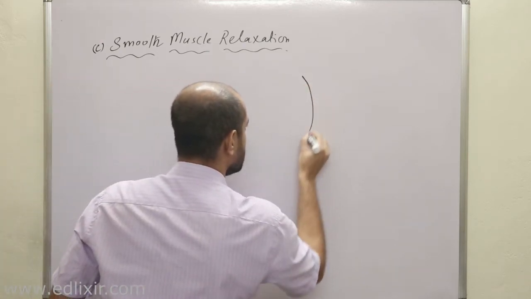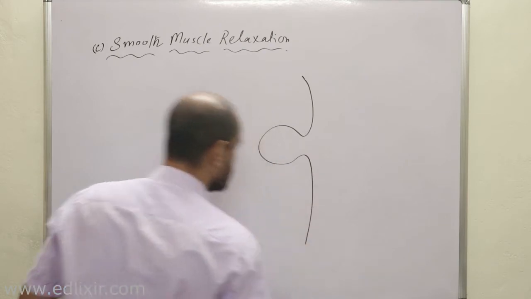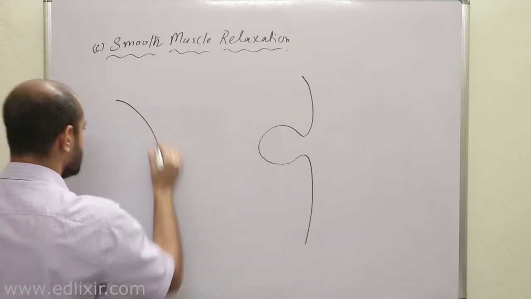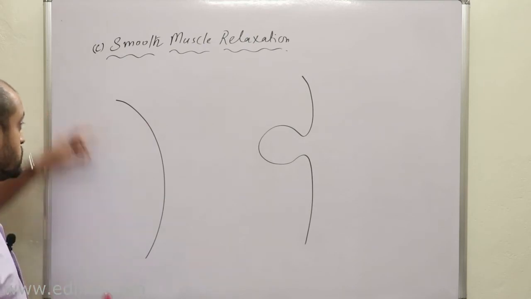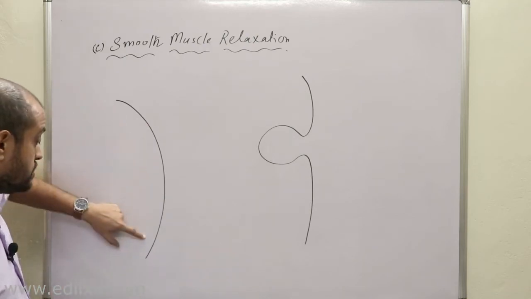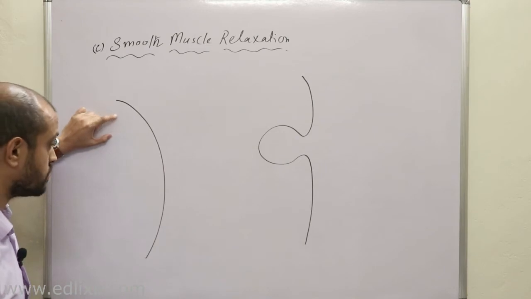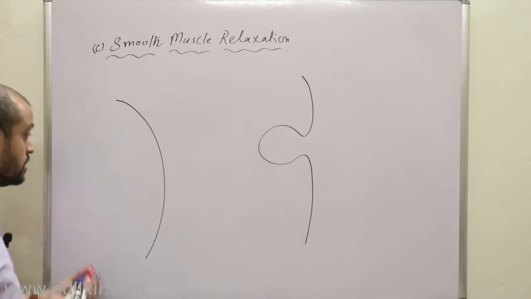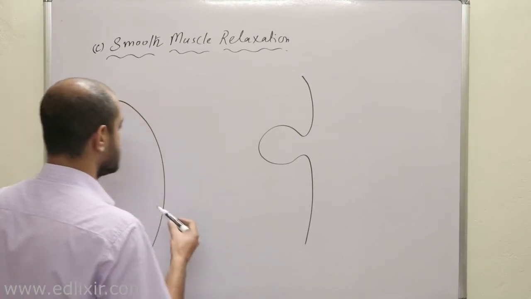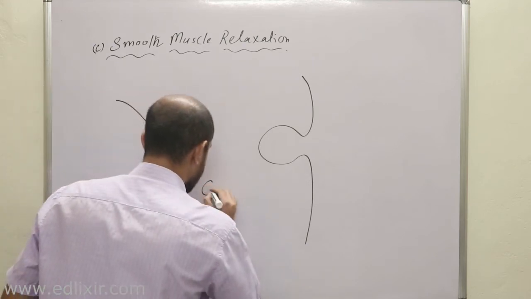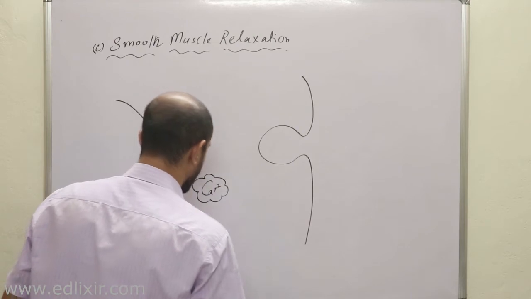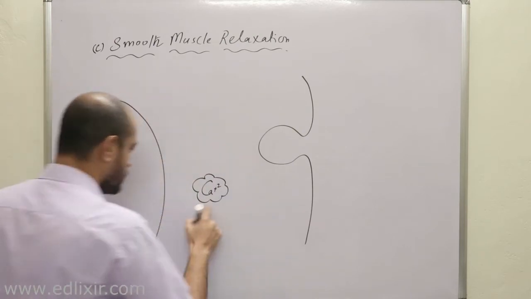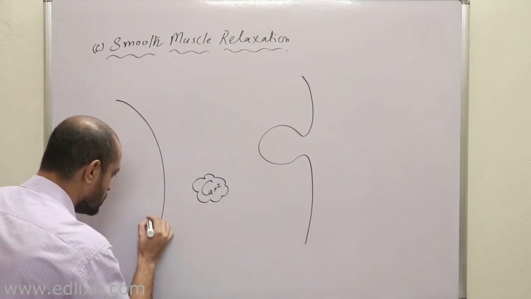So suppose this is your caveoli in the cell membrane. This is the smooth endoplasmic reticulum membrane layer, that is the sarcoplasmic reticulum layer. And now we need to understand a very basic thing, that excess calcium during contraction is harmful for the cell. Therefore, what will happen is this. Now from where was this calcium coming?